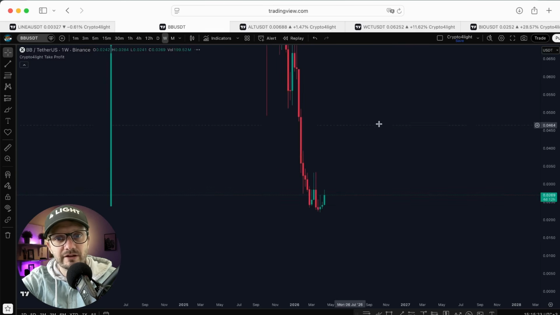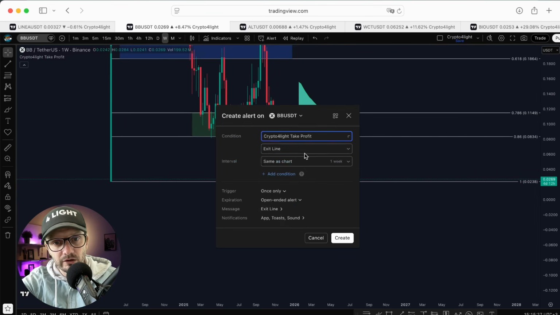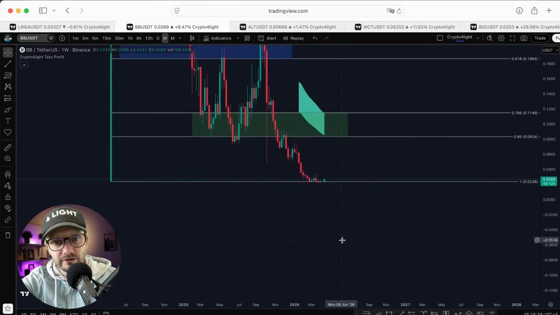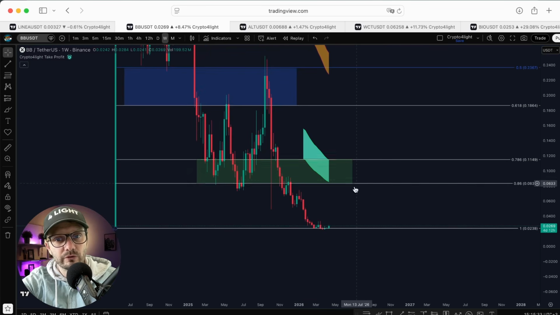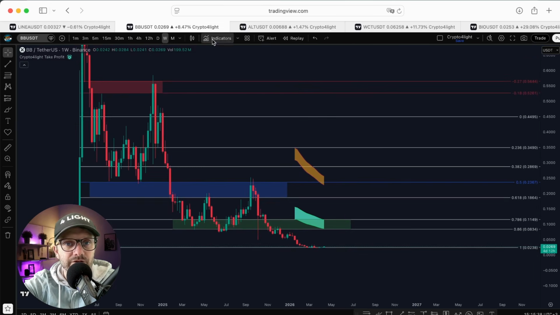So, like a conclusion, guys, add alerts. Also, test the fundamental value, the fundamental price. The fundamental price line is here. It's 8 cents 57. Sooner or later, we're going to retest that line. Lines are dynamic. Highly recommended to add an alert and wait.